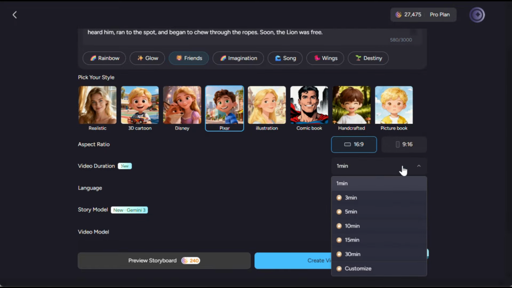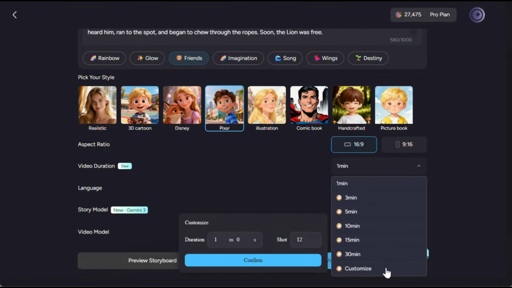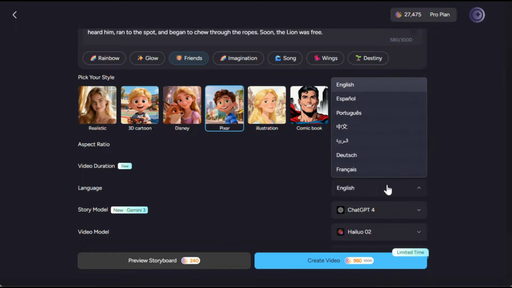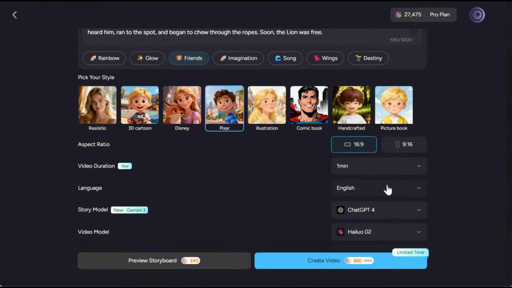Then if you click on the duration section, you can select how long you want the video to be. As you can see, it supports videos up to 30 minutes, and if you want something even longer, you can select it from the custom section, which supports videos up to 50 minutes long. That's just crazy. I'll choose 1 minute for now. After that, you can also change the video language if you want. I'll keep it in English.